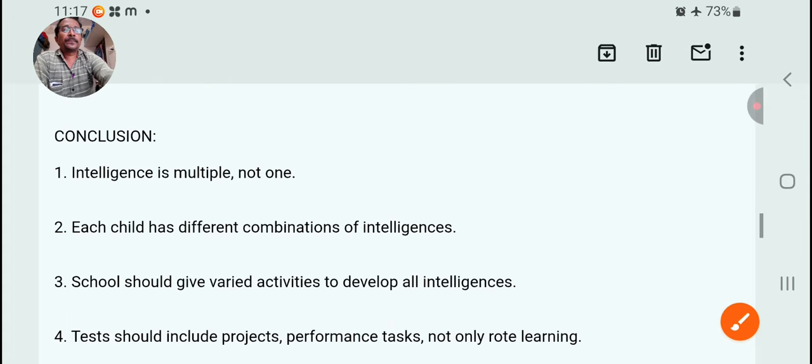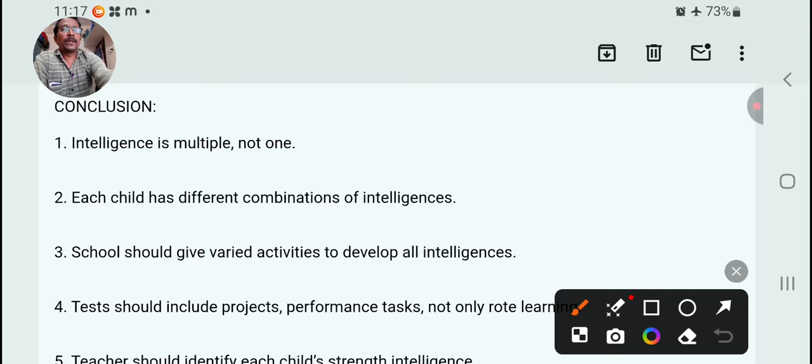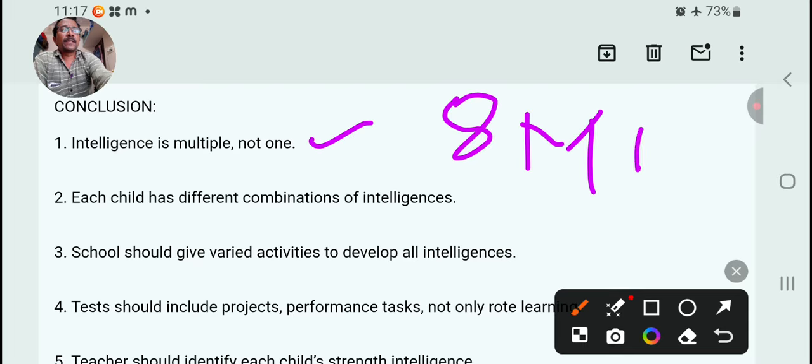So, conclusion: intelligence is multiple, not one. According to Gardner, there are 8 types of multiple intelligences. It is not one, it is many. Second, each child has a different combination of intelligences.